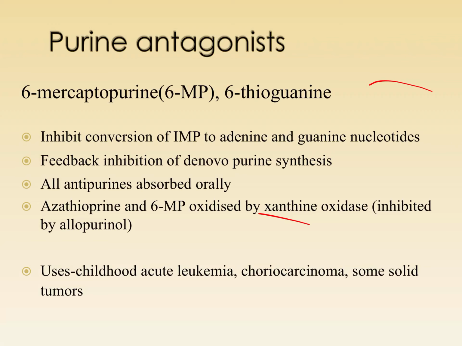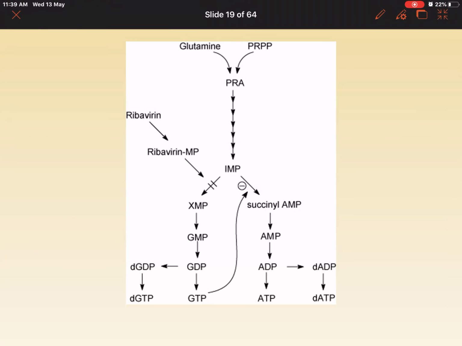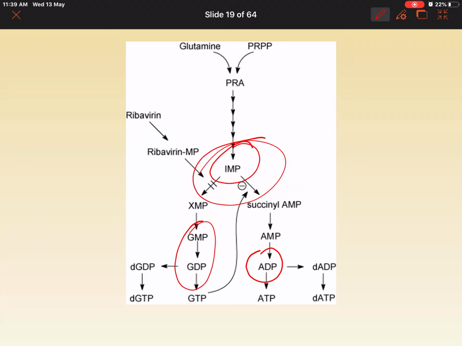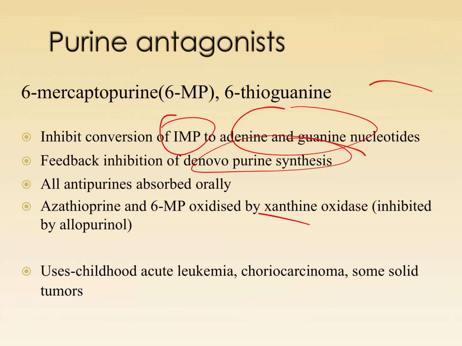They inhibit conversion of IMP to adenine or guanine nucleotides, so they inhibit de novo purine synthesis. All of us know synthesis of purines involves IMP, which is further converted to adenine and guanine nucleotides. Formation of IMP is inhibited by 6-mercaptopurine.